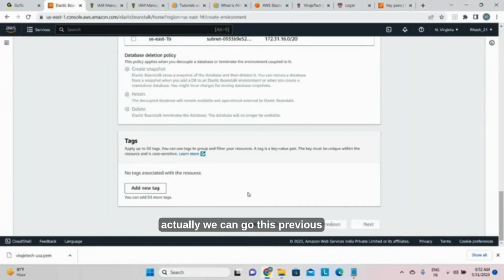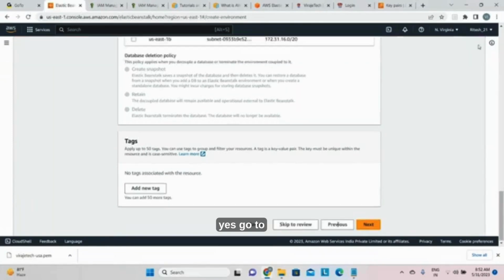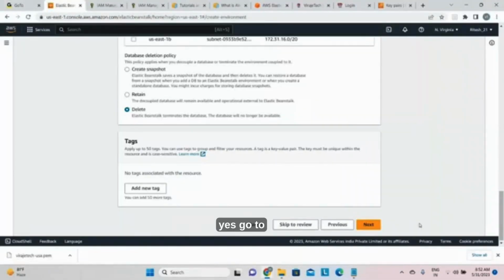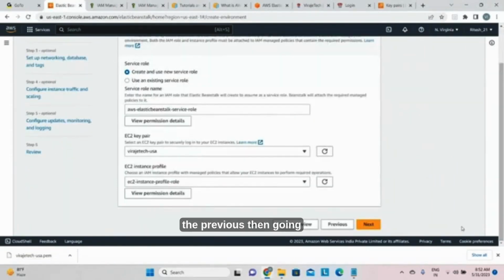It's some UI bug actually. We can go to the previous. Go to the previous. Then going to the forward.